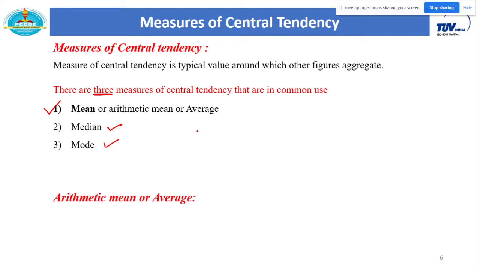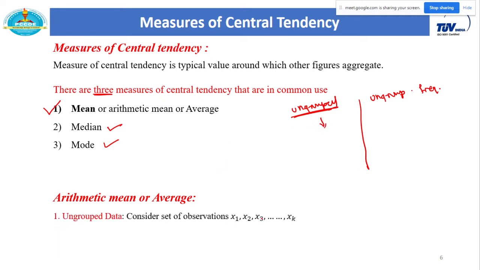Every time I will give you the formula in both representations: ungrouped data, the direct outcome of a given experiment, and ungrouped frequency distribution. We will not focus on group frequency distribution, and that part is not there in your PATE exam either. Now let us first discuss the formula of arithmetic mean for ungrouped data.